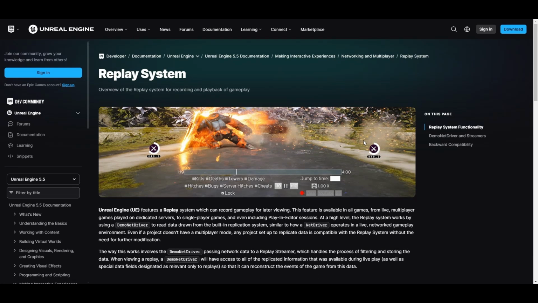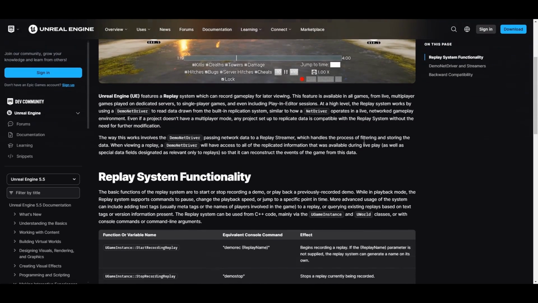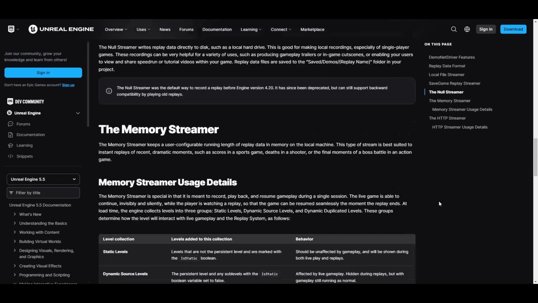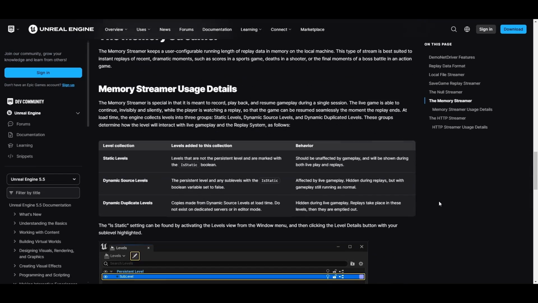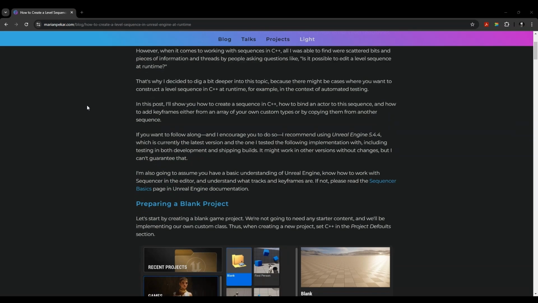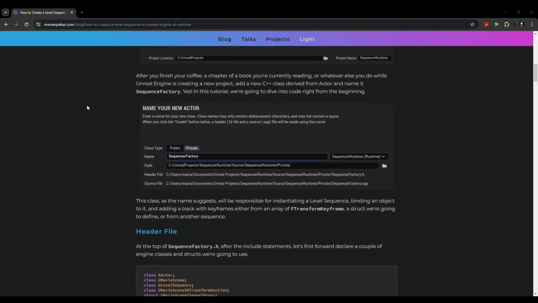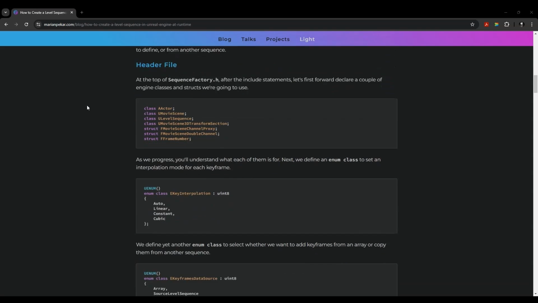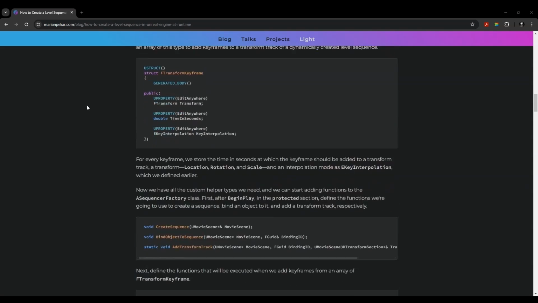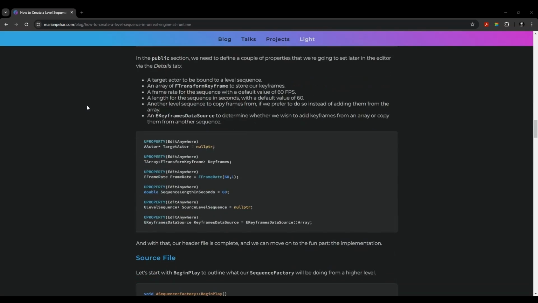I started to search the online documentation of Unreal Engine. The replay system uses the DemoNet driver, which can also use a memory stream. This looked promising. Then I found this article. It was possible to create a level sequence in memory and add all the actors in your level with the respective transforms to the level sequence. This looked even more promising, as now I am not dependent on replication.